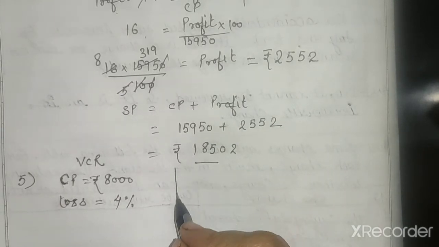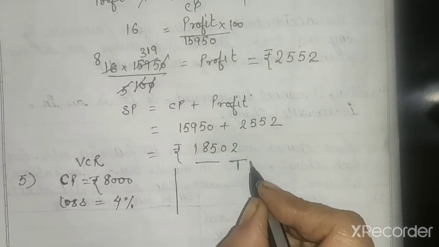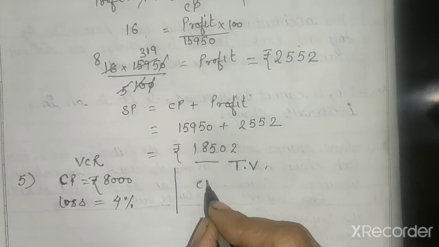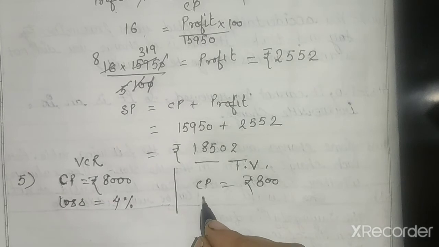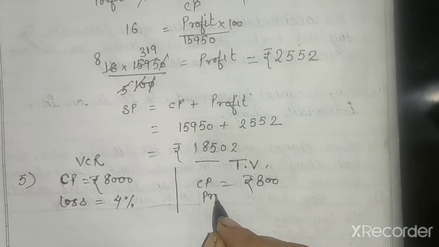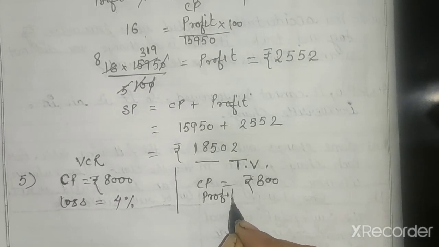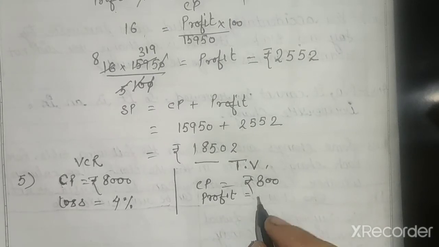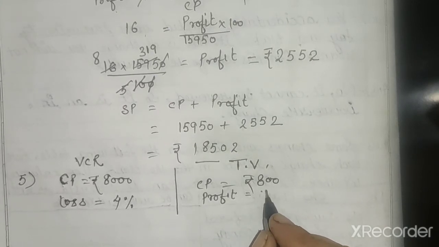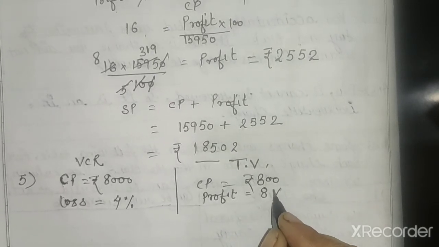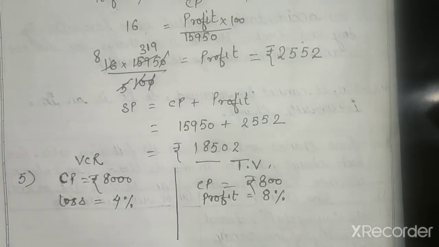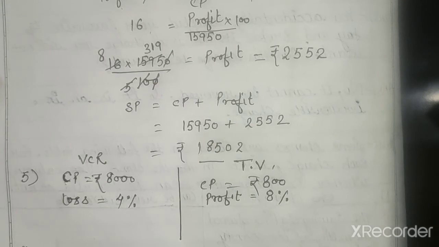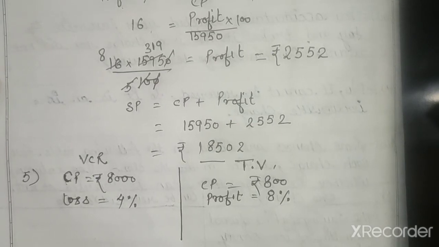And profit on TV, and I will write here about the TV. CP will be the same, rupees 8,000, and here we have a profit of 8%. Now we have to find whether we have profit or loss in the whole transaction. Overall we have profit or loss.